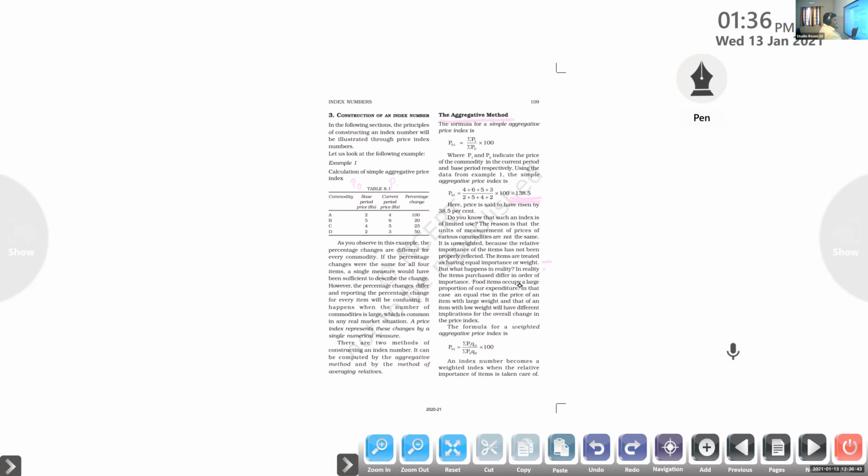In that case, an equal rise in the price of an item with a large weight, the quantity that we are purchasing, that's what the weight is here, and that of an item with a low weight, the quantity of the product is comparatively lesser than that of other items. Clear or not? So a commodity with high weight, in the sense, what is that? We are purchasing more quantity of that product. Low weight in the sense, comparatively the quantity of the product that we are purchasing is less.